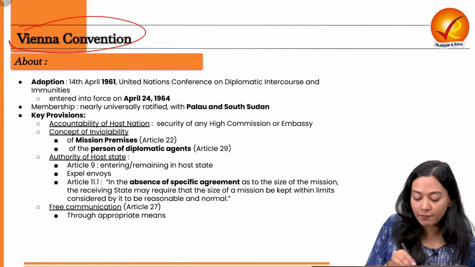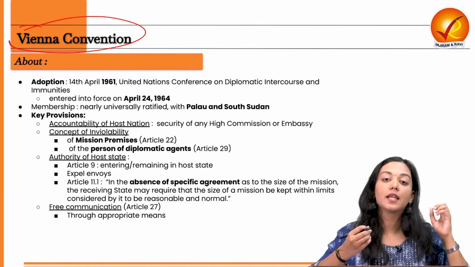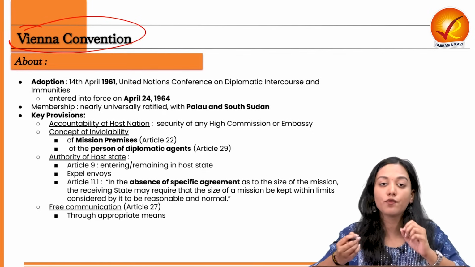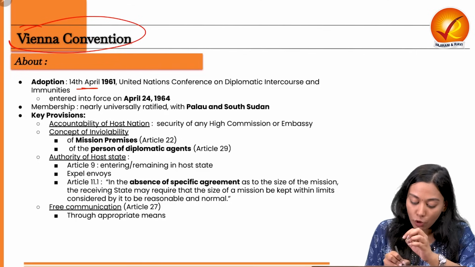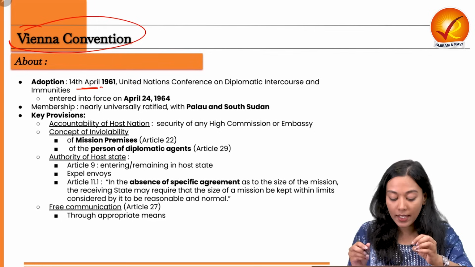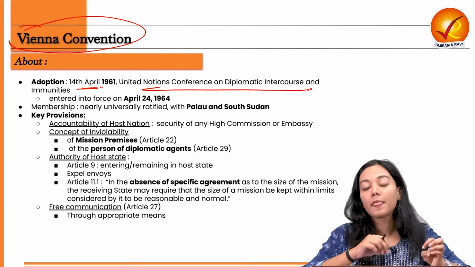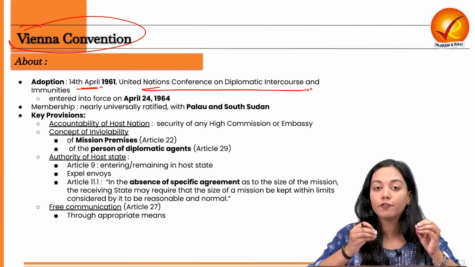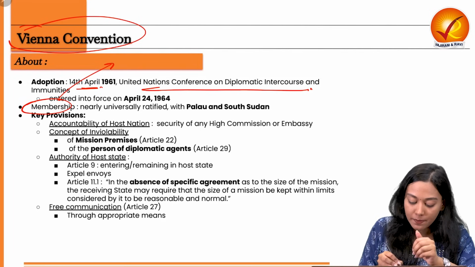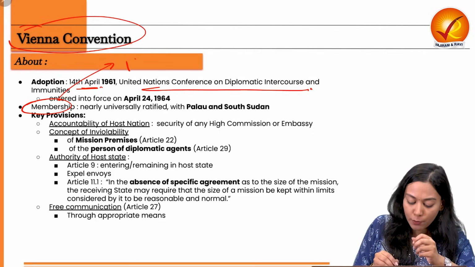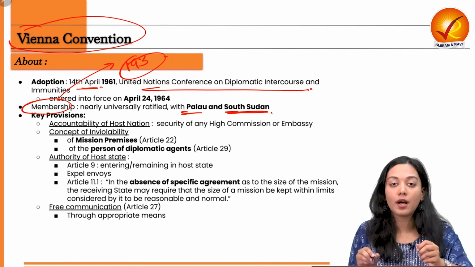Now, what is the Vienna Convention? The Vienna Convention is an international treaty which sets down the rules and regulations for the diplomats that are working across borders. It got adopted on 14th of April 1961 as a result of the United Nations Conference on Diplomatic Intercourse and Immunities. Finally, in the year 1964, it got enforced, and currently it has a near universally ratified membership of 193 member countries, with only Palau and South Sudan being the exceptions.